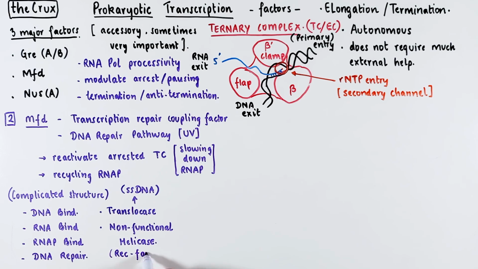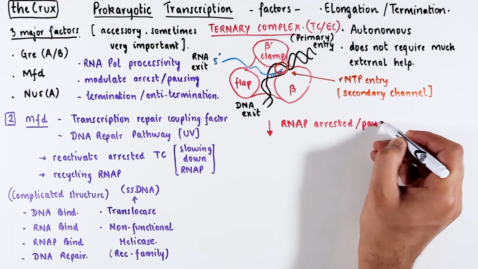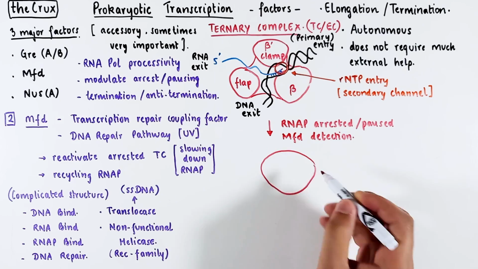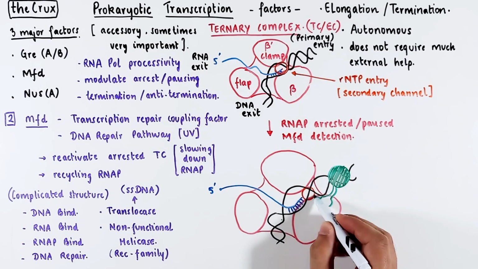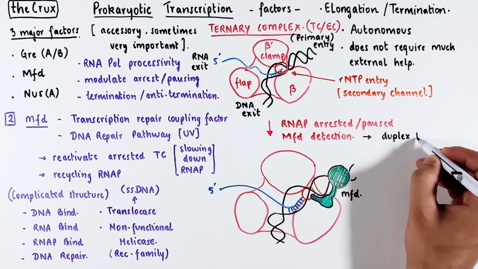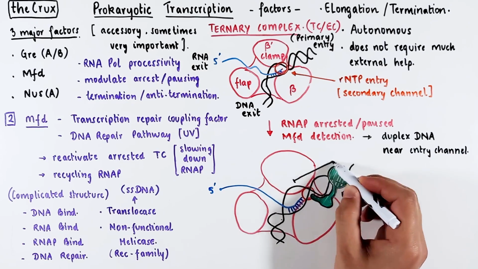That is because Mfd has homology to recombination family proteins. So Mfd will detect some form of arrested ternary complex, or maybe the polymerase is moving very slowly. The detection of Mfd starts when it binds the duplex DNA at the DNA entry channel. Typically, the distance between the mouth of the channel to the binding location of Mfd on the DNA is around